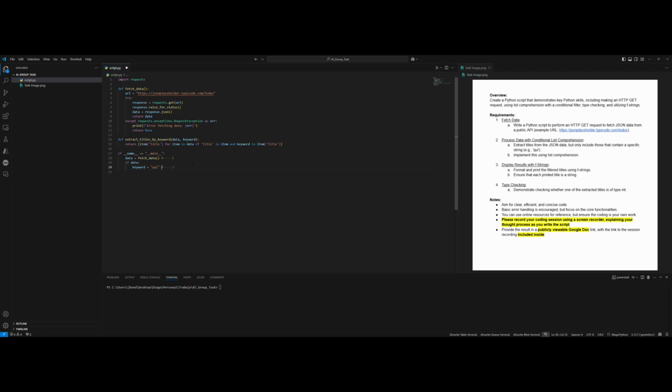Let's put the second. Yeah, this is not second. I don't know why this gives me that. This is just keyword key. And then the titles will be extract titles by keyword, data and keyword. And this is the second.